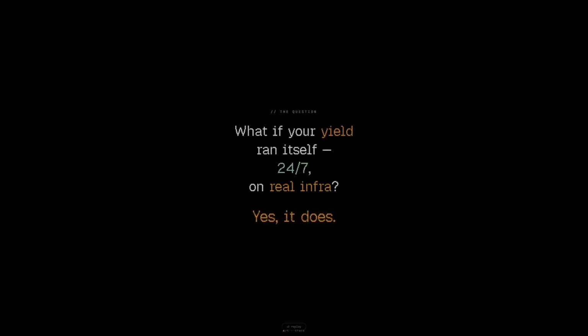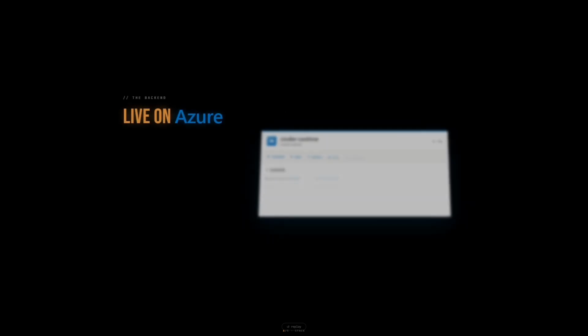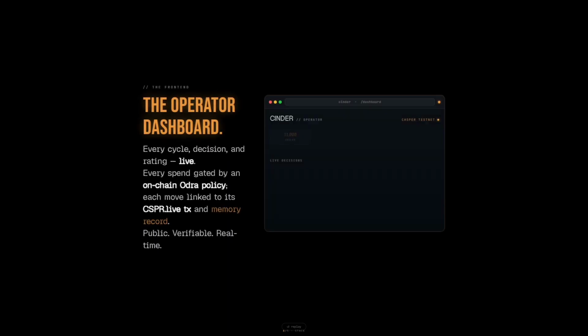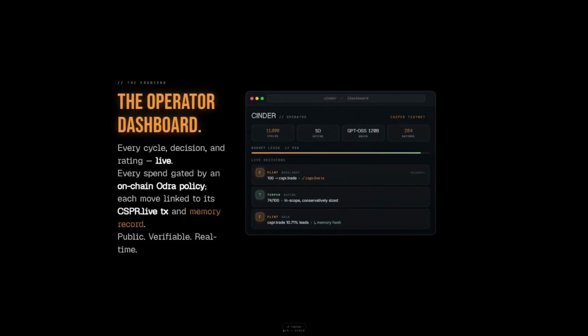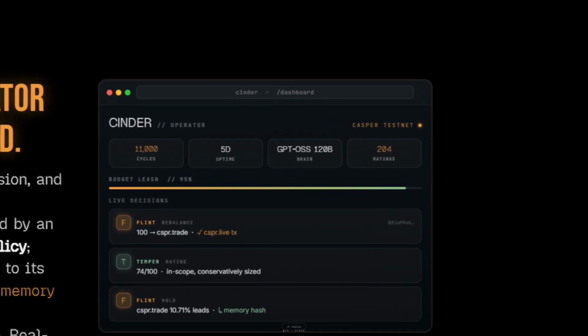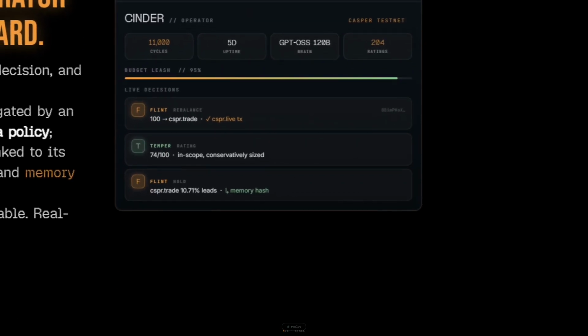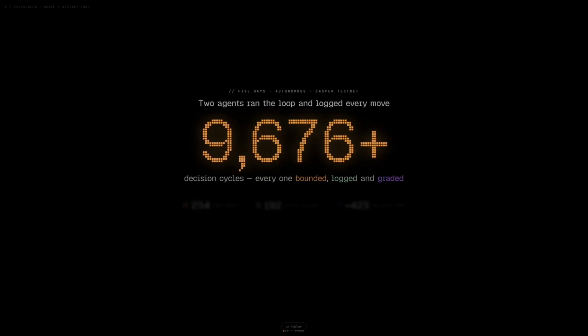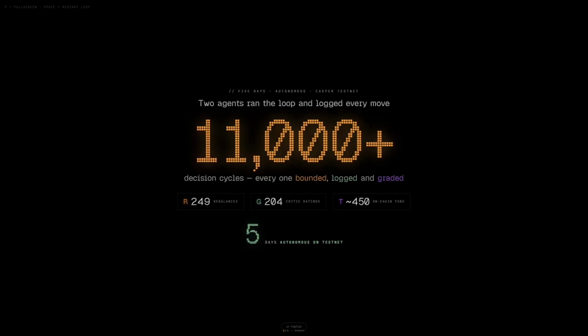So, wouldn't it be nice if your yield ran itself 24/7 on real infrastructure? So, yeah, the agents currently run on Azure on a PM2 swarm that is always on 24/7. So your agents are actively giving you yield 24/7, and every single transaction is live on the Casper chain. So all these transactions are live and verifiable on chain. Over the course of 5 days, the agents actually ran 11,000 cycles with around 450 on-chain transactions.